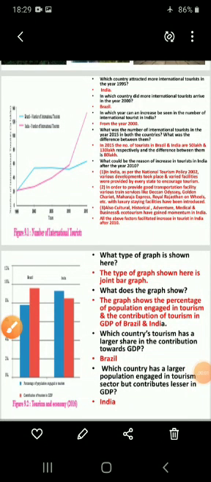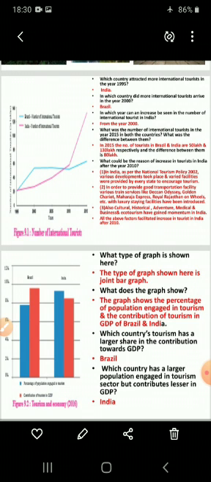Now children, here we will see the two graphs are given. You can see in your textbook, which is given in page number 61, figure 9.1 and figure 9.2. So it is related to the number of international tourists. Why was there an increase in the number of international tourists? First we'll see the first figure. We will try to answer these questions based on this graph.